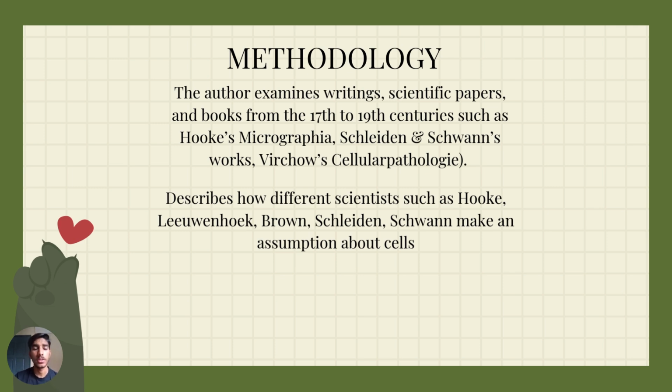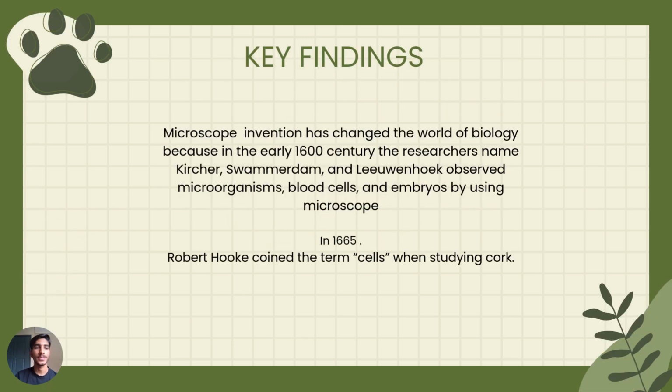Okay, this is the methodology of this article. The author examines scientific papers and books from the 17th to 19th centuries, such as Hooke's Micrographia, Schleiden and Schwann's works, and Virchow's cellular pathology. Other than that, we are going to describe how different scientists such as Hooke, Leeuwenhoek, Brown, Schleiden, and Schwann made assumptions about cells.